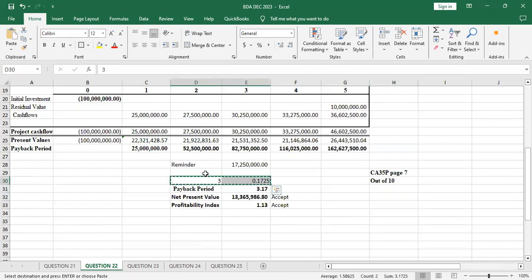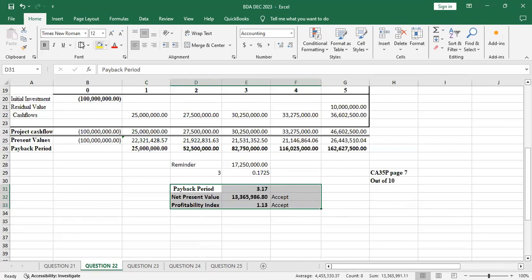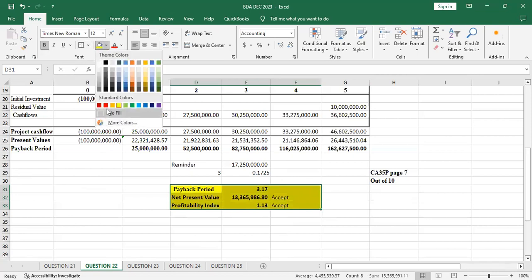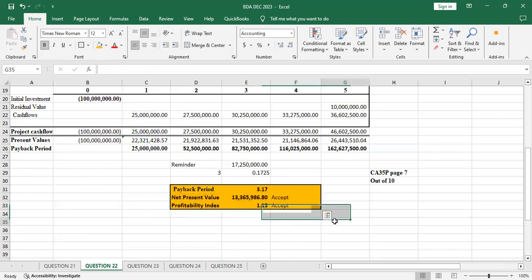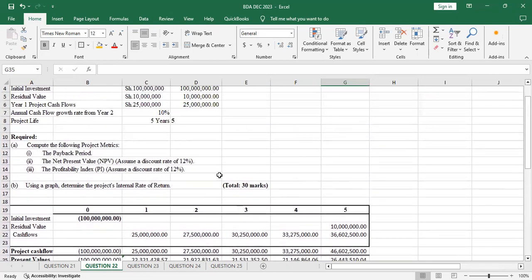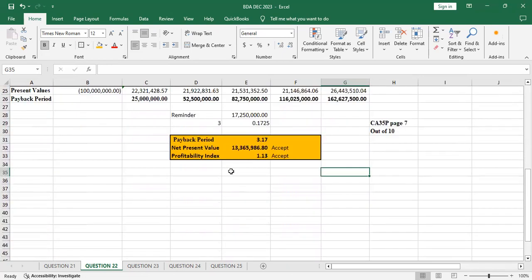This means that these answers are seen properly, isn't it? You can also decide to put a color there, like that one there. It will be very illustrating to show where the answer is.